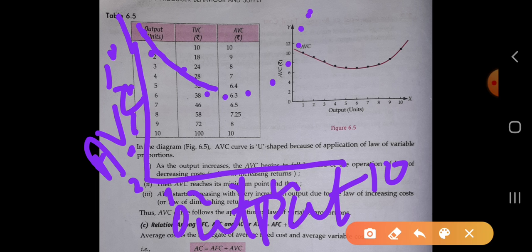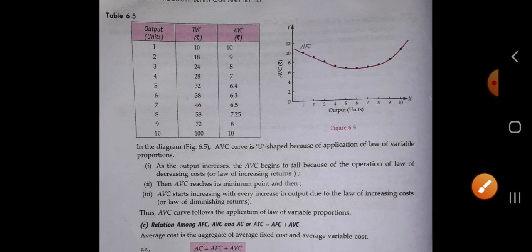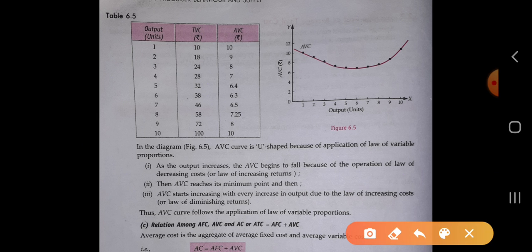Okay. We get the average variable cost curve by plotting all these values. It's so simple. Whenever we know the schedule, we only have to plot all these values. Okay, in the diagram figure 6.5, the AVC curve is U shape. You see the curve is U, like this, it is U.